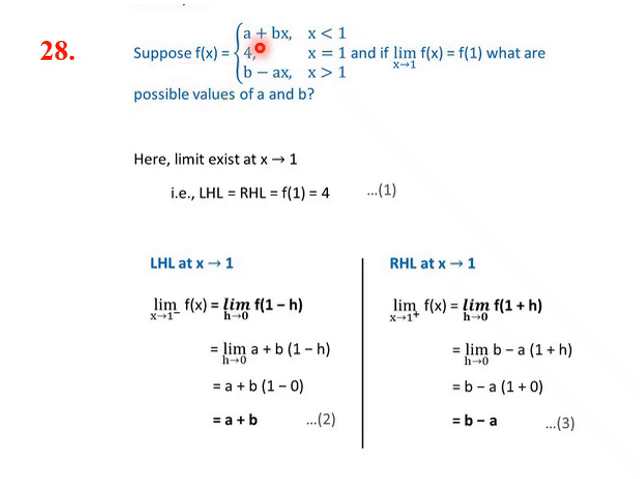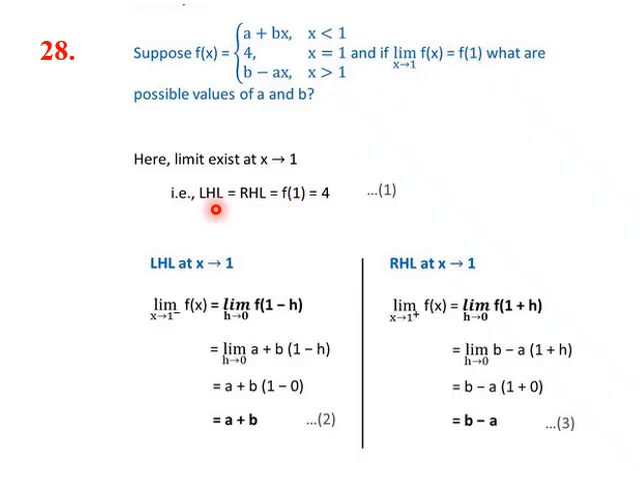Suppose f of x is equal to a plus bx when x is less than 1, equal to 4 when x equals 1, and f of x is b minus x when x is greater than 1. And if the limit x tending towards 1 of f of x equals f of 1, what are the possible values of a and b? So we need to find a and b. First, what is f of 1? This is given. F of 1 is the value of this function at x equal to 1. At x equal to 1, the value of the function is 4. So we get limit x tending towards 1 of f of x is 4.